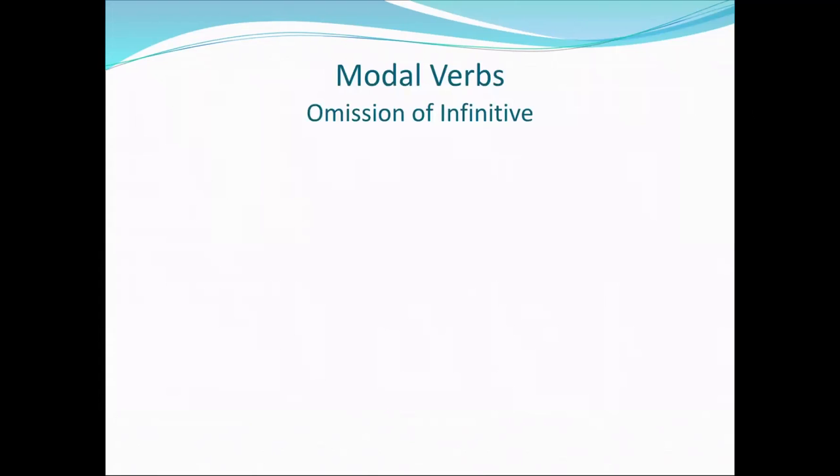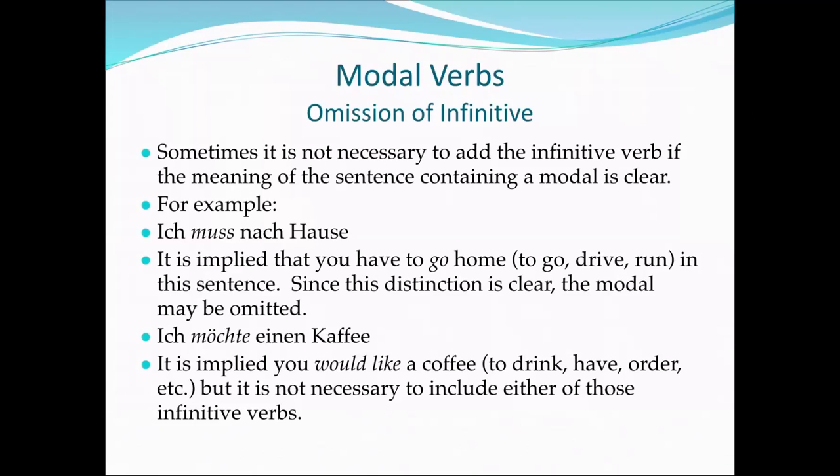Sorry. Seems my slides like to glitch up a little bit. So, ich möchte einen Kaffee trinken, haben, bestellen. I would like a coffee. So again, it's not super necessary to include these infinitives. It's not grammatically wrong to include them. So I can definitely say, ich möchte einen Kaffee trinken. I'd like to drink a cup of coffee. But if I just say I'd like a coffee, and that part we could say in English as well, it's just as grammatically correct. No problems with doing that. And so again, straightforward. In German, you can drop the infinitive if it's implied.